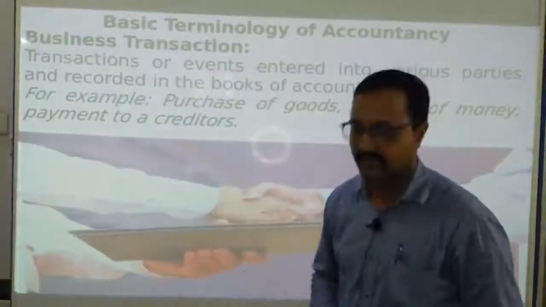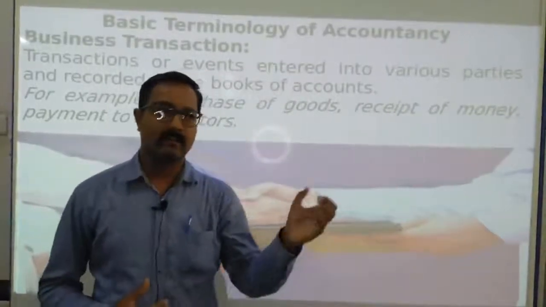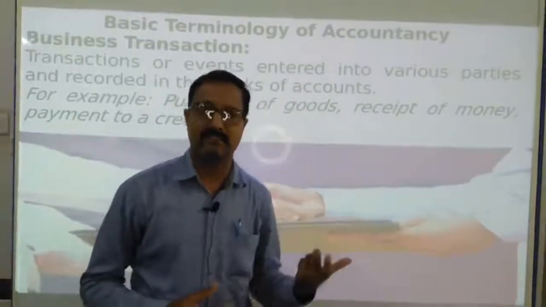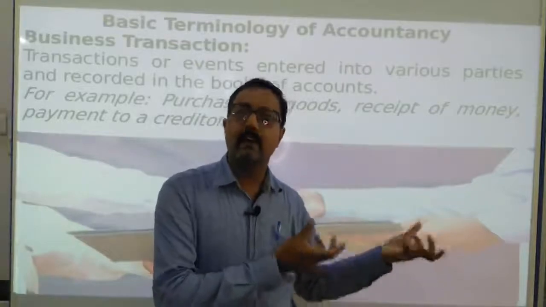Then after transactions, definitely when two persons are there, one will buy and the second one will sell their goods, and there will be some consideration. It may be cash or a credit transaction.